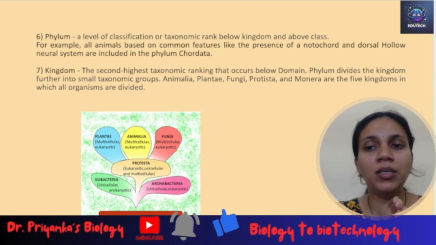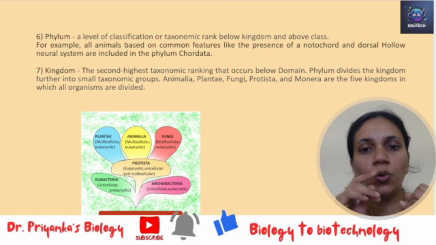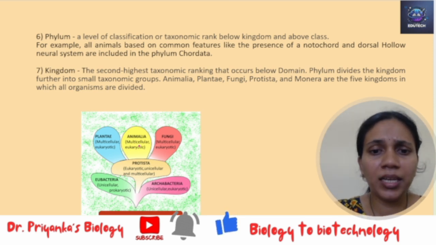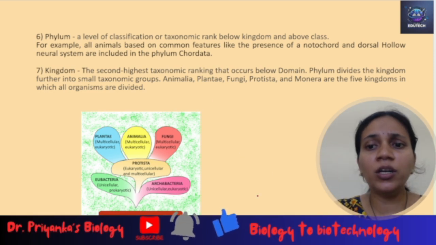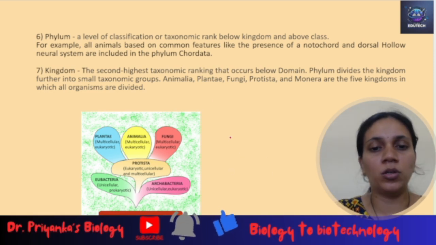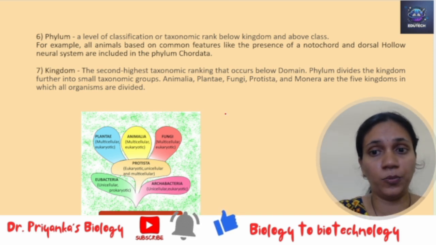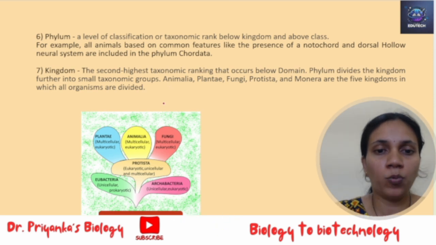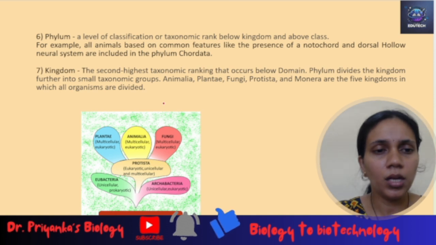So now this phylum divides the kingdom into small taxonomic groups. So we have Animalia, Plantae, fungi, Protista, Monera. So there are different approaches which we will learn later based on the kingdom classification. We have the two kingdom, three kingdom, and six kingdom systems, which we should learn at some other point of time. So this is what we are talking about, the categorization or the ranking in the taxonomy.